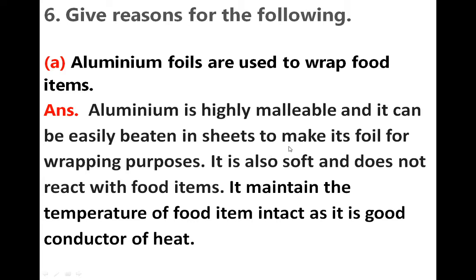So here the highlighted point is that aluminium is a metal, so it is malleable. It can be turned into sheets, so we can make foil from it. It is soft and does not react with food, and it maintains the temperature of the food intact, so it is good for wrapping food.